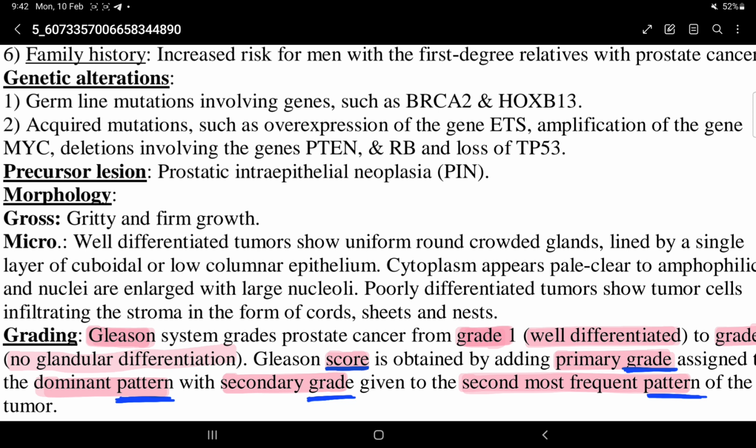Genetic alterations: germline mutation involving genes such as BRCA2 and HOXB13.